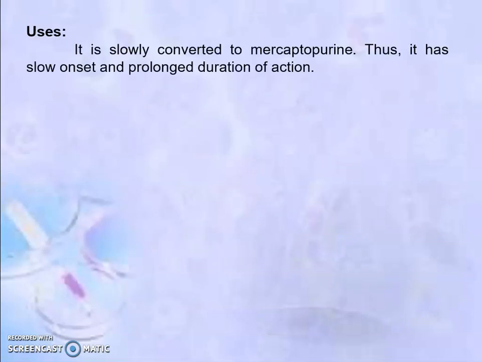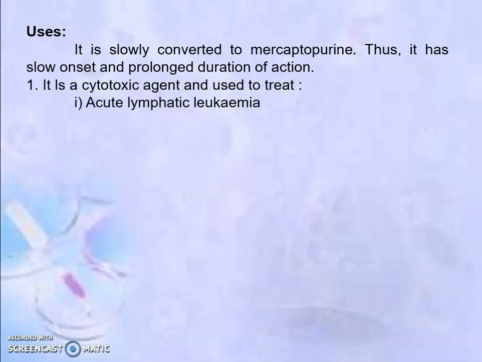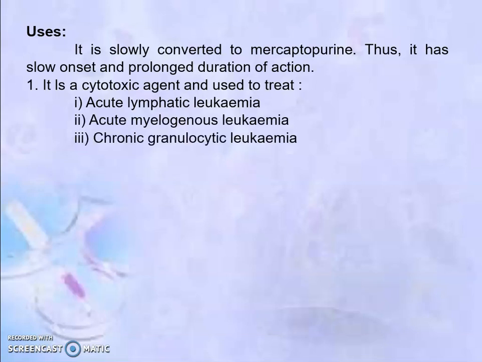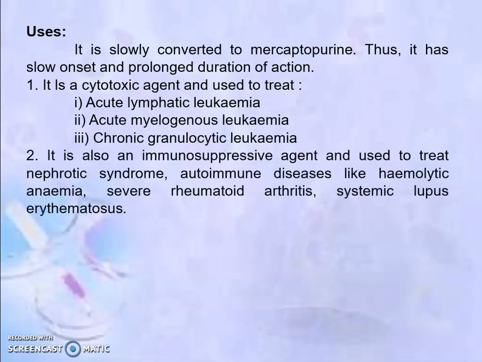Uses: it is slowly converted to mercaptopurine, thus it has slow onset and prolonged duration of action. It is a cytotoxic drug and therefore used to treat acute lymphatic leukemia, acute myelogenous leukemia, chronic granulocytic leukemia.